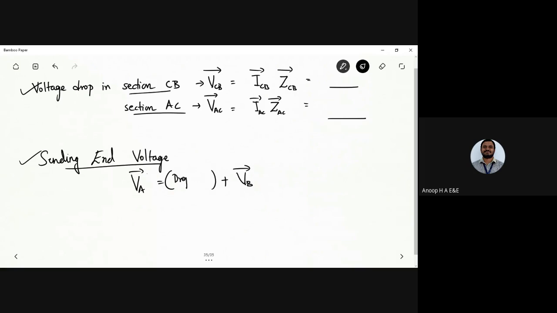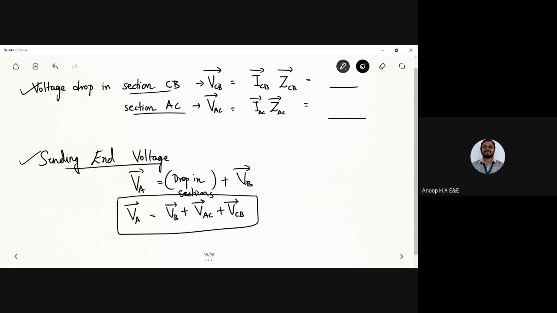That is VB plus VAC plus VCB. Calculate it and give me the answers.